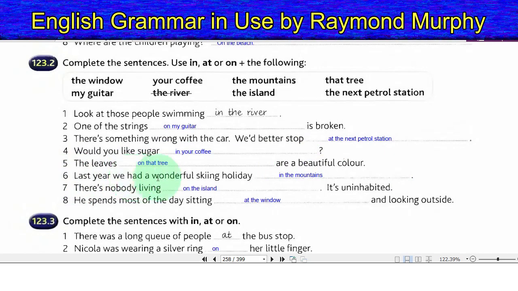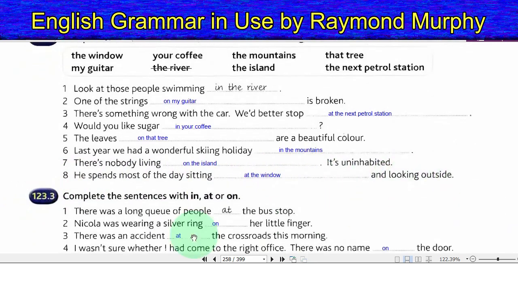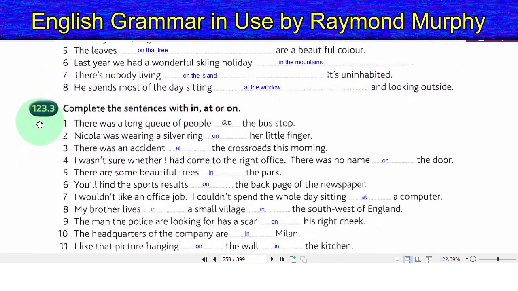6. Last year we had a wonderful skiing holiday in the mountains. 7. There's nobody living on the island. It is uninhabited. 8. He spends most of the day sitting at the window and looking outside.